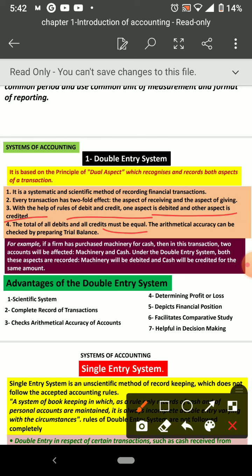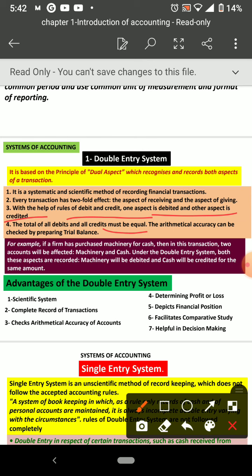Here one example is also there. If a firm has purchased machinery for cash, then in this transaction two accounts will be affected. Now think: machinery purchase. So machinery came into the business, but money has gone out of the business. So here two aspects we can say: one is machinery, another one is cash. Understood? Like this, in any transaction you take, there will be two aspects. Those two aspects we have to find out. Then what should be debited and credited, that rule is there. That accounting rule we will study later. Okay. So, a simple example here.